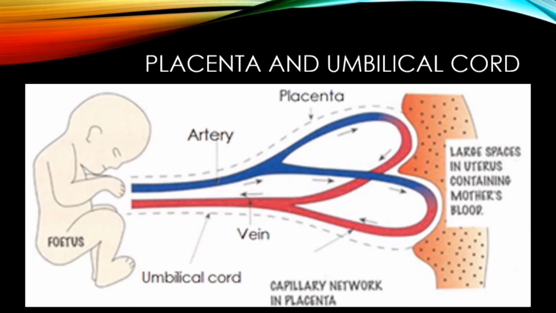If we go in a bit more detail about the placenta and the umbilical cord here, the first thing I should mention again is this term, fetus. Although I said in the past about babies, it's not called a baby until it is delivered. We've mentioned the zygote first of all, and it forms a small ball of cells.